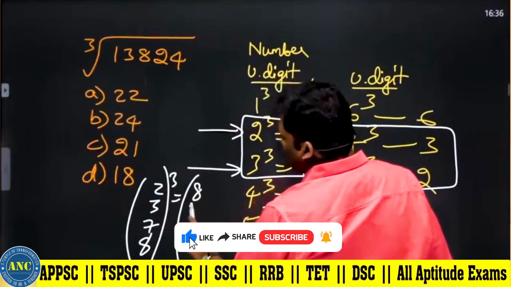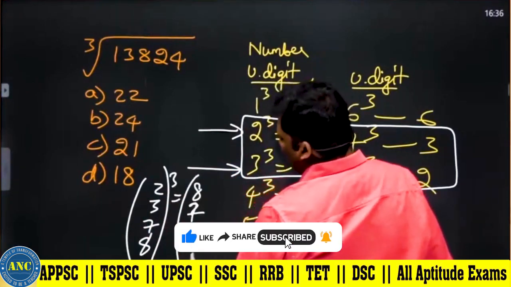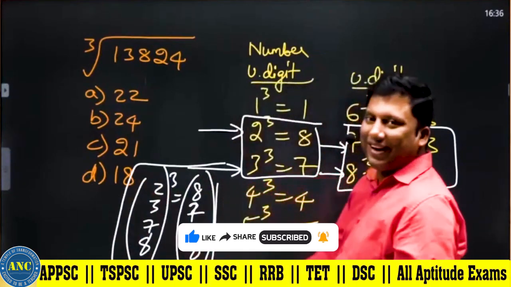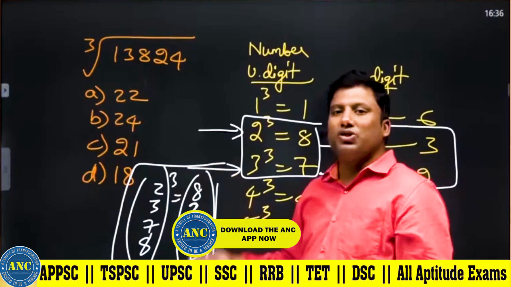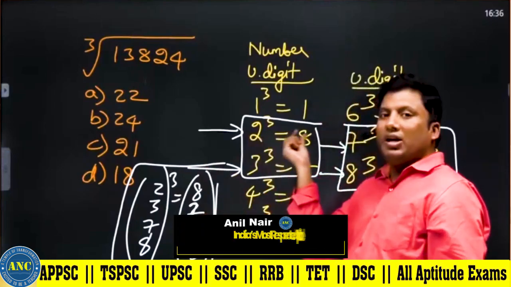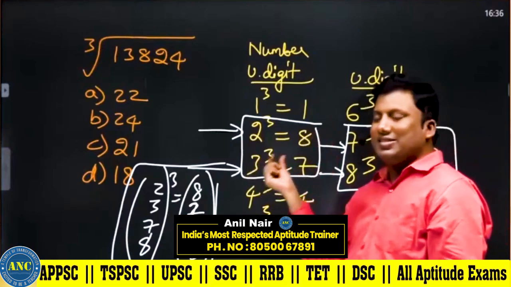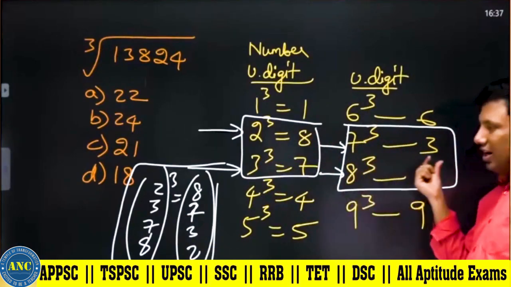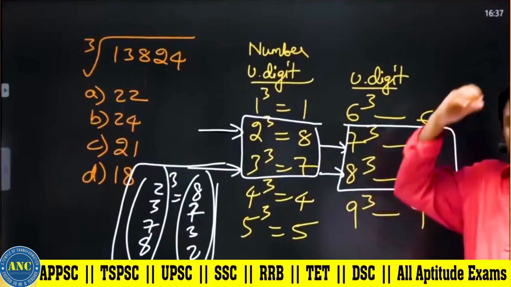Write it from bottom to top, sir. 2, 3, 7 or 8 on cubing ends in 8, 7, 3 or 2, from bottom to top. Or in simple language, 10 minus 2 is 8, 10 minus 3 is 7, 10 minus 7 is 3, 10 minus 8 is 2.